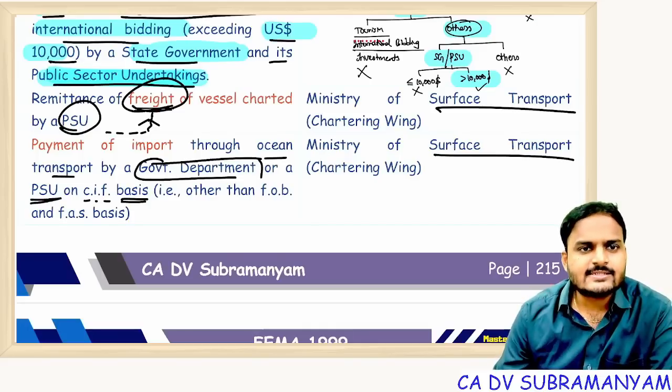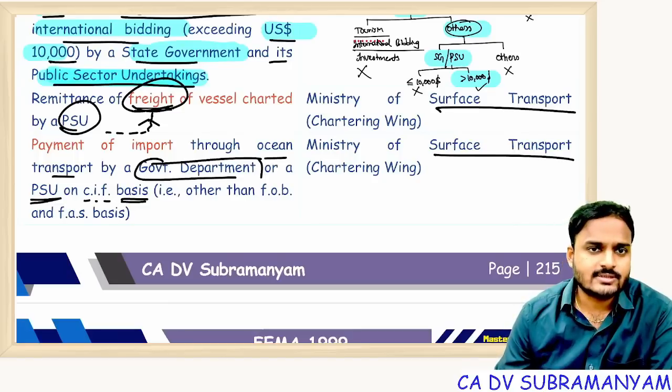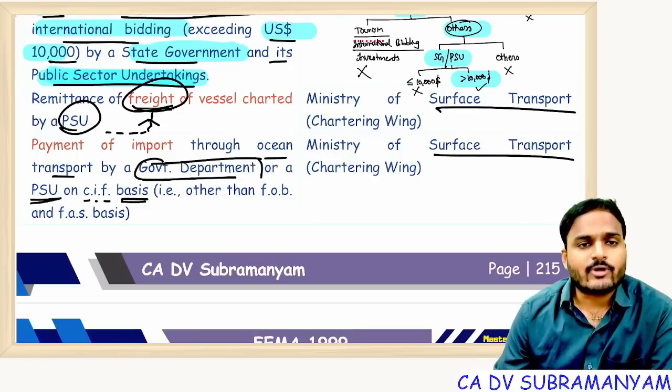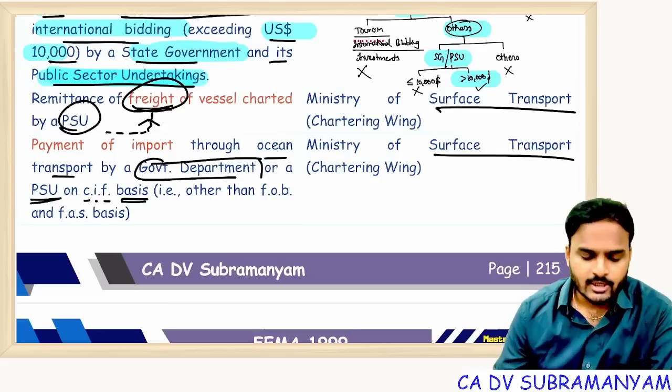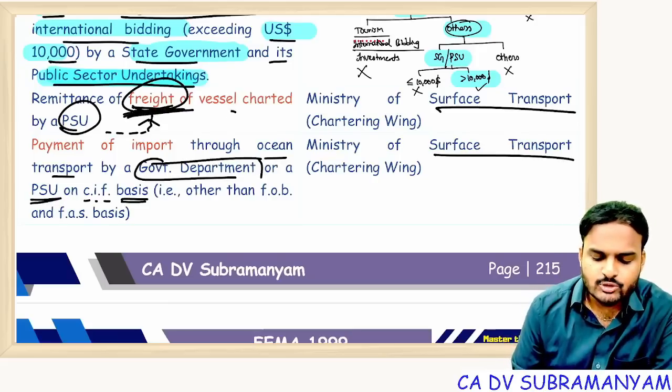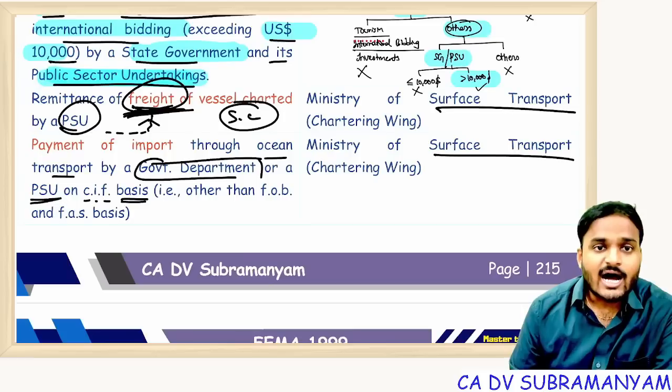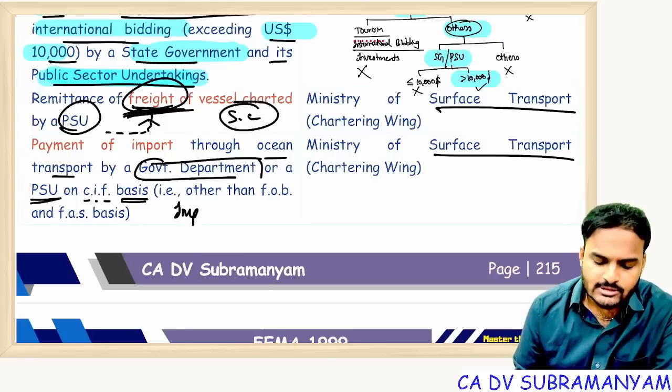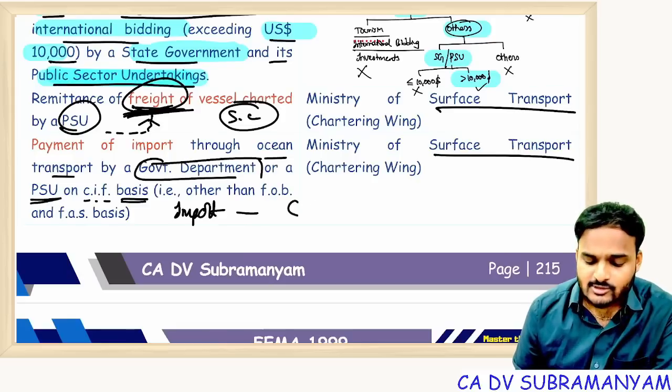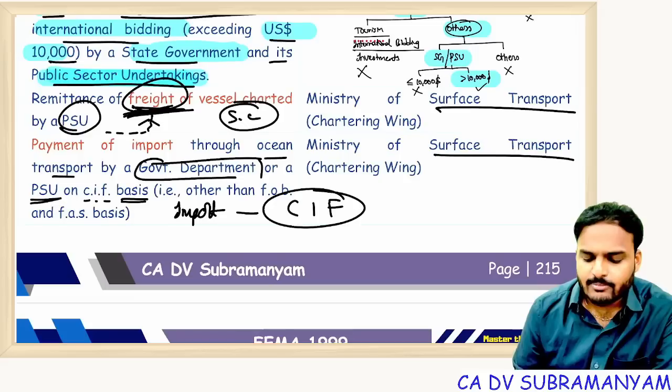CIF basis, and who is making payment? Government departments, PSUs. If that import is through ocean transport, then also permission is required. One is freight charges with respect to shipping companies located outside India. The other one is imports through ocean transport. If it is on cost plus insurance plus freight basis, where all these amounts are paid to the seller itself.